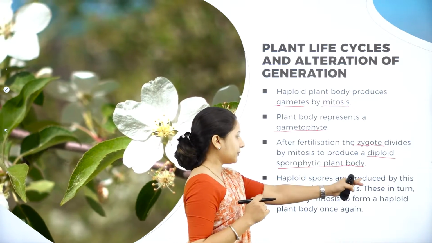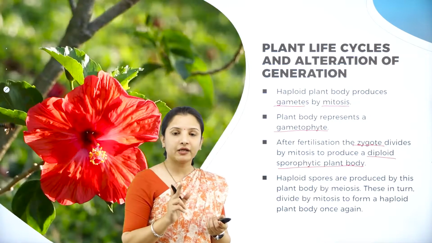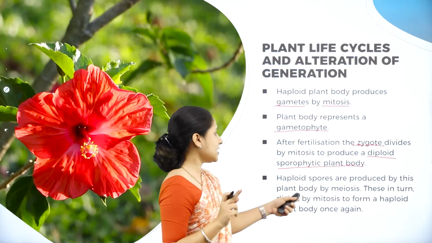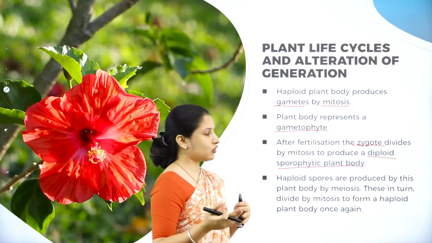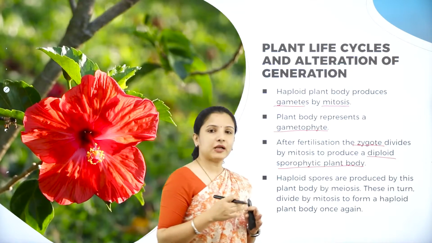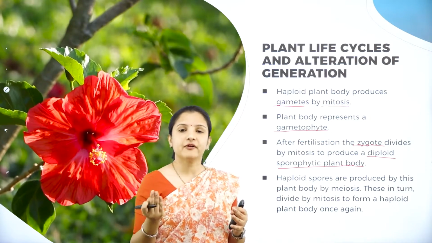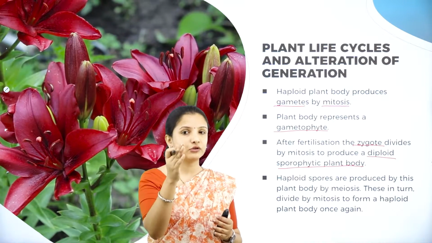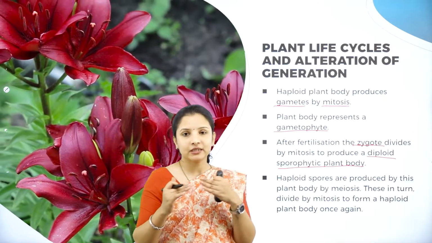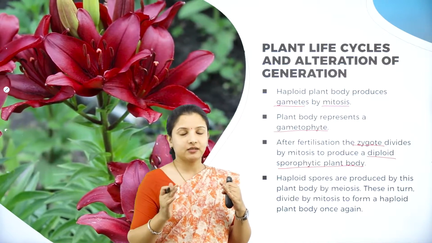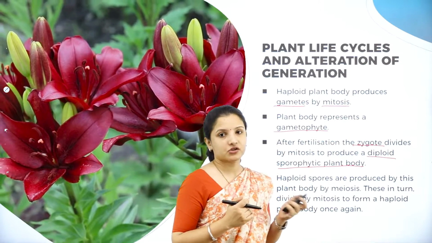Here the haploid spores are produced by the sporophytic plant body by meiosis, and these in turn divide by mitosis to form a haploid plant body once again. That is, from the sporophyte it forms a gametophyte, and again from the gametophyte to the sporophyte. Here there is an exchange between the haploid and the diploid condition in the cycle of generations of the plant. That is why it is called alteration of generation.